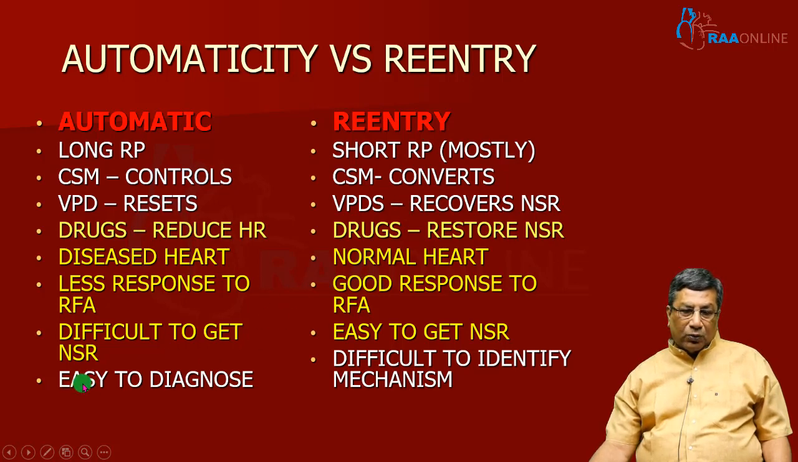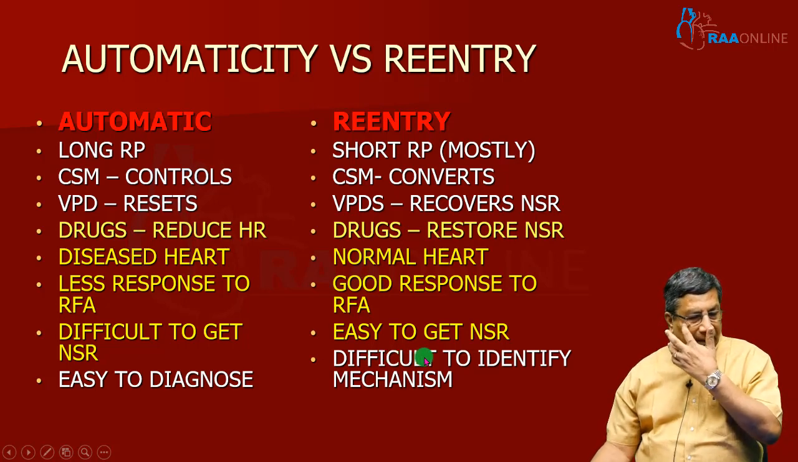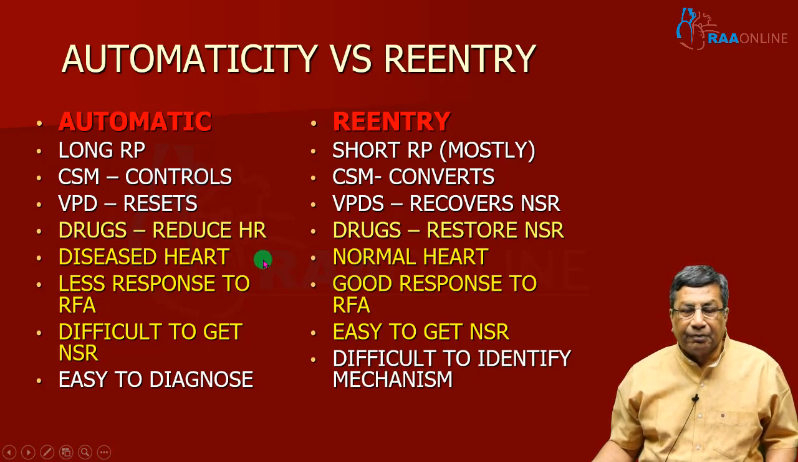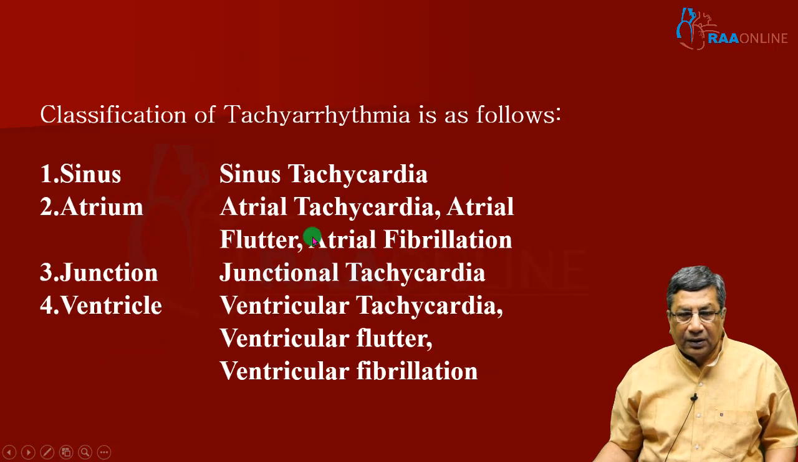Automatic tachycardia is most often easy to diagnose. With reentry tachycardia, you can diagnose reentry, but determining where the reentry is happening is a little bit difficult. So these are the differences between automatic tachycardia and reentry tachycardia, the two main mechanisms of tachycardia. You can classify tachycardia according to the site of origin: sinus tachycardia, atrial tachycardia, which can be atrial tachycardia, atrial flutter and atrial fibrillation, then junctional tachycardia, ventricular tachycardia, ventricular flutter and ventricular fibrillation.